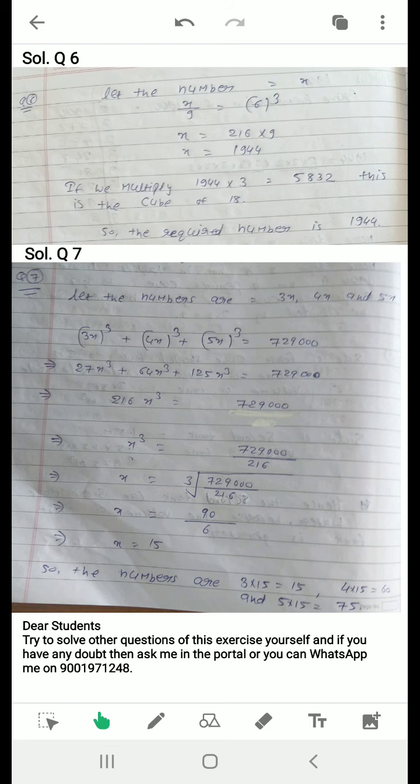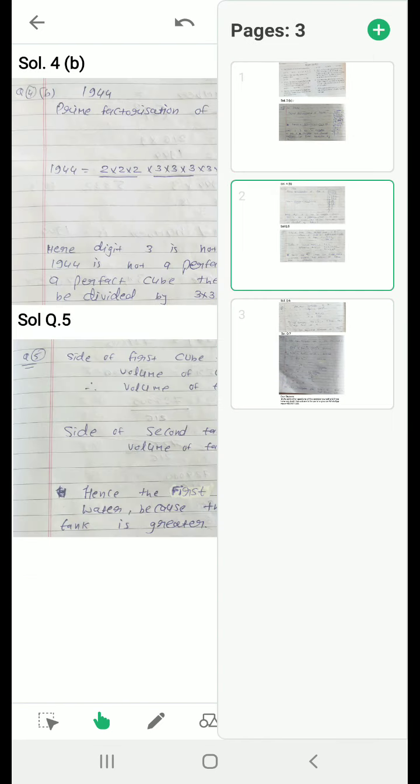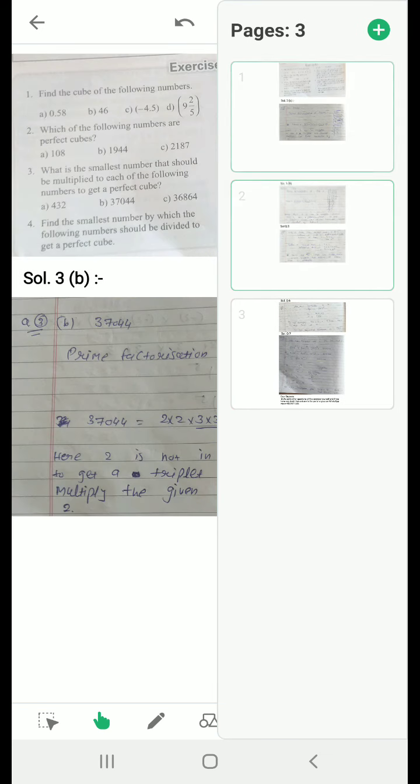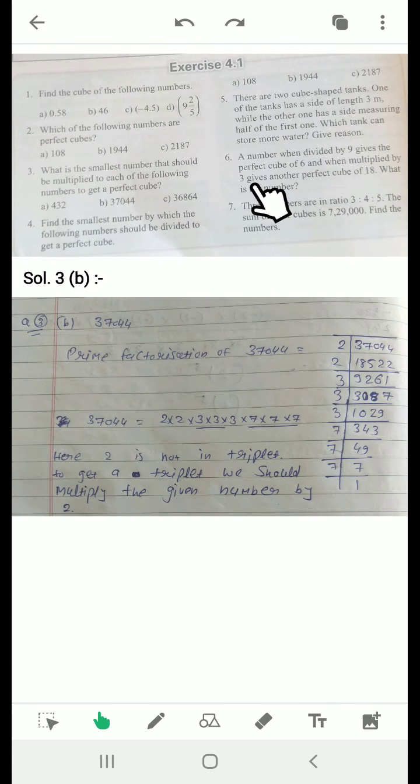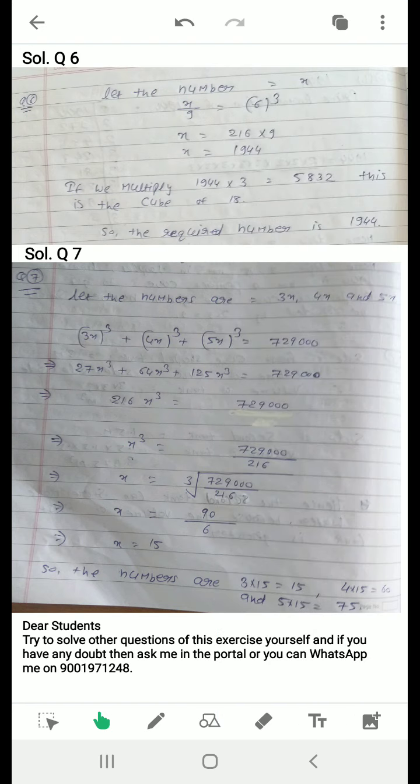1944. Okay. Now what was the second statement of the question? When we multiply this number by 3, it gives another perfect cube of 18. So now try to multiply this value of x by 3. If we multiply it by 3, we will get 5832, and 5832 is the cube of 18. You can check 18 multiply 18 multiply 18. Then you will get 5832. So both the conditions are satisfied by the number 1944. So the required number is 1944.